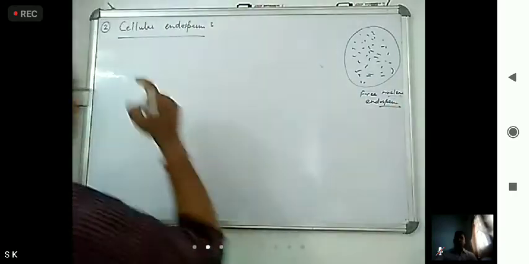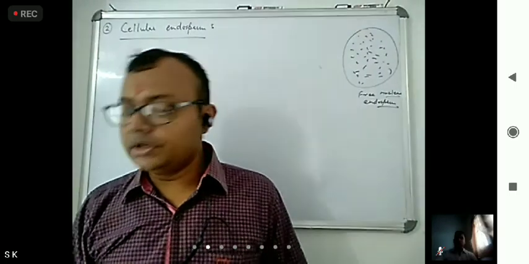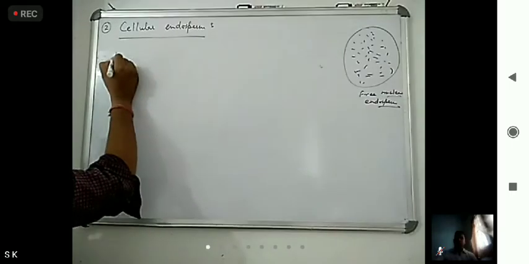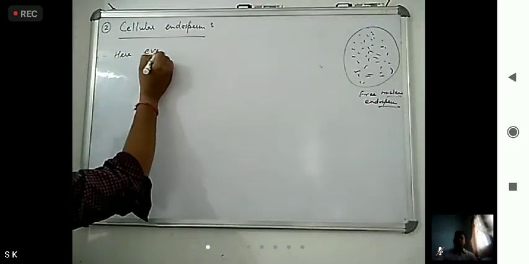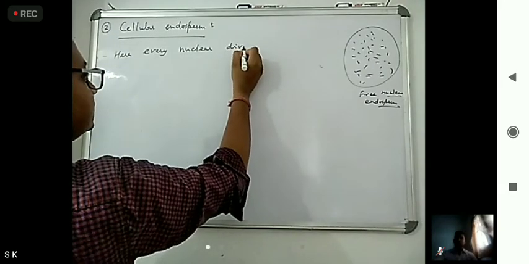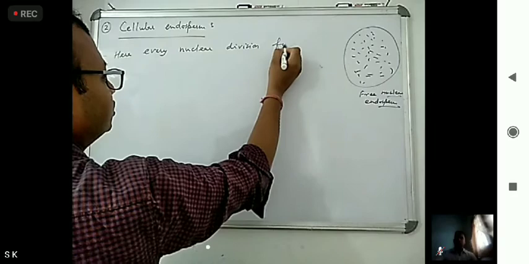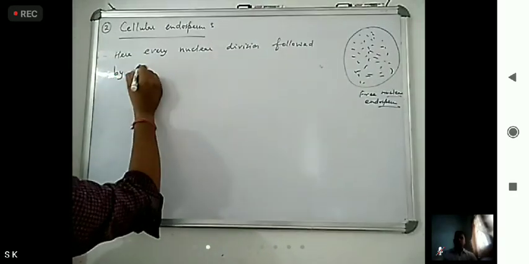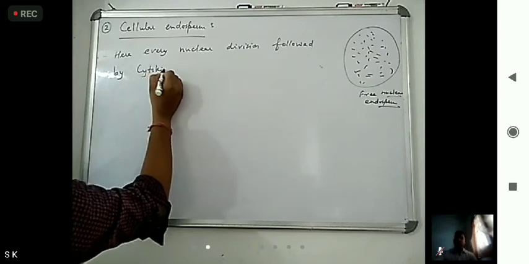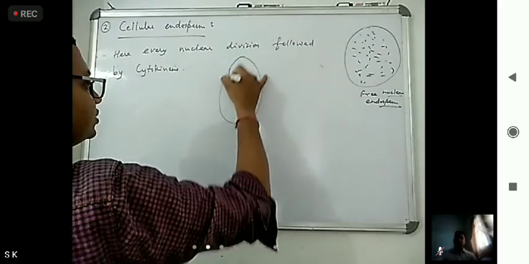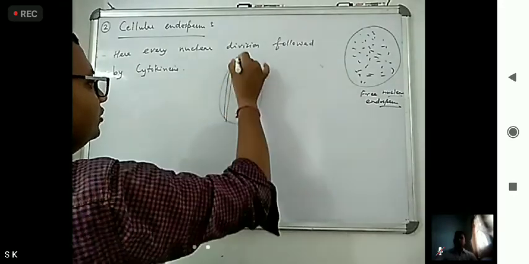Now, in cellular endosperm, what happens? Every nuclear division is followed by cytokinesis. So this type of cellular structure is formed.